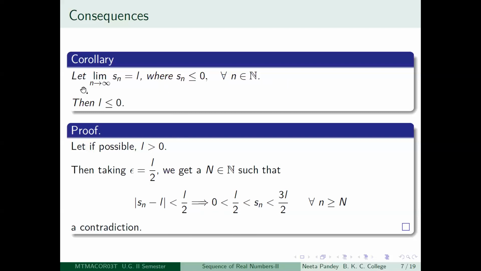So if all the terms of the sequence are less than or equal to 0, and if it converges, then the limit is also less than or equal to 0. Straightforward. Okay, so if you remember the same sign theorem, then these things are not going to be difficult.